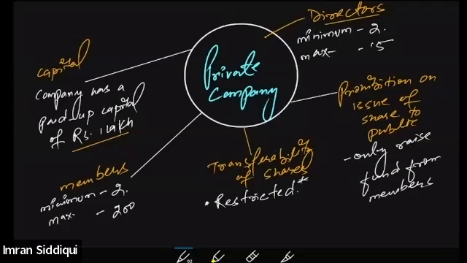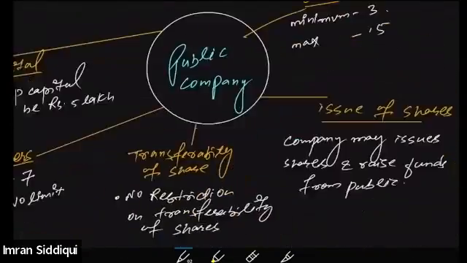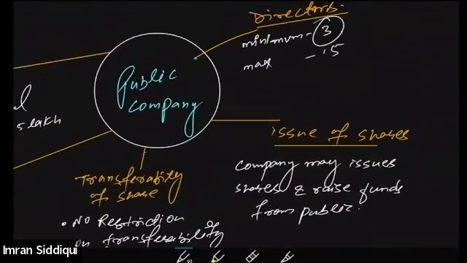When it comes to members, 2 members are required in a private company. In case of a public company, at least 7 members are required. There is no limit upon the maximum number in case of the public company, but 200 is the maximum number of persons that can be there in case of a private company. Transferability of shares is not at all possible. Prohibition is upon the issue of shares in case of a private company, and minimum directors required is 2, whereas in case of the public company, minimum directors is 3.